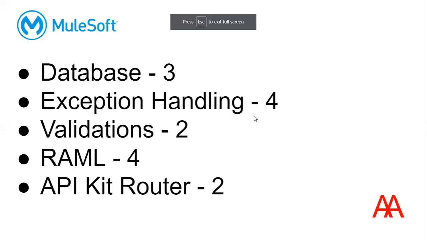And RAML, APIkit router. RAML: whoever wants to learn APIs or wants to be perfect in REST APIs should have a better understanding of RAML. From RAML, in combination with others, we can expect a minimum of 4 questions, compulsory more than 4, but a minimum of 4 questions.